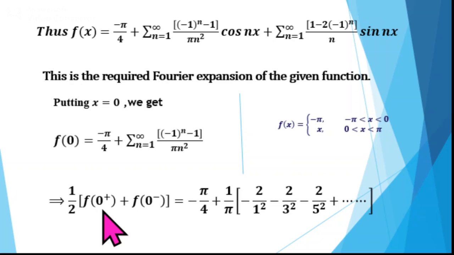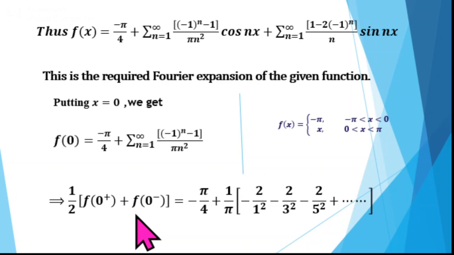From the definition of the function, f of x is x for 0 less than x less than pi, so f of 0 plus is 0. Similarly, f of 0 minus is minus pi.